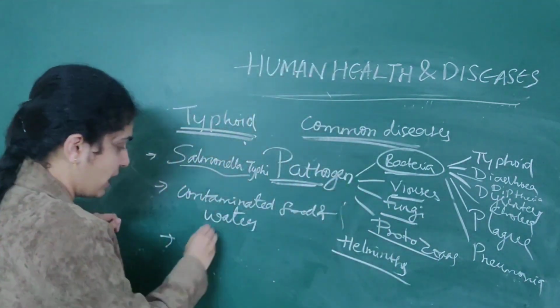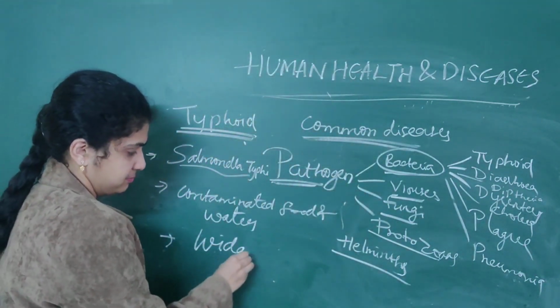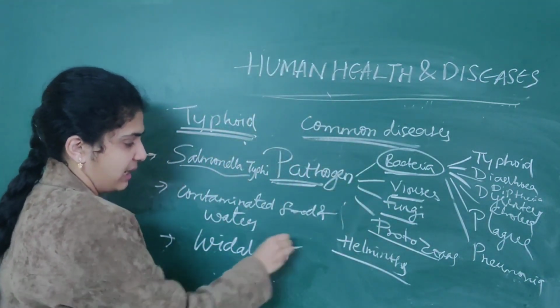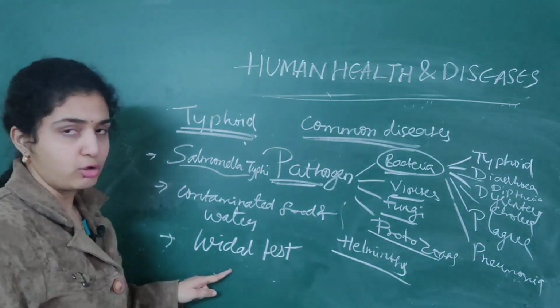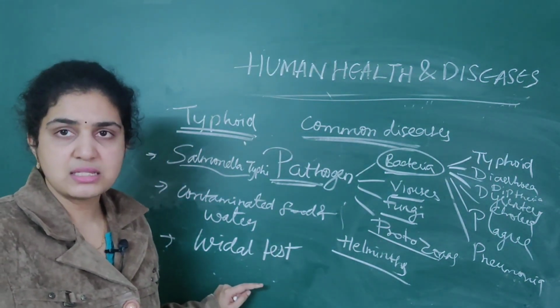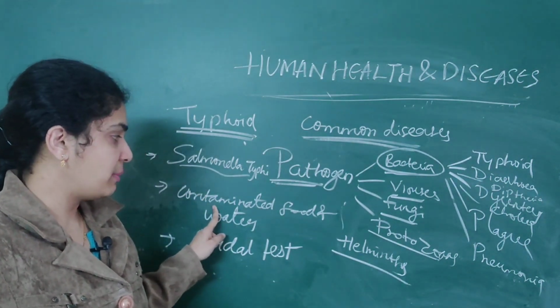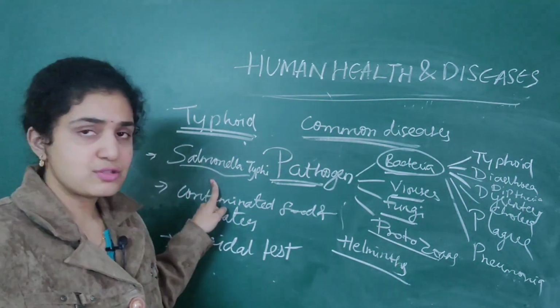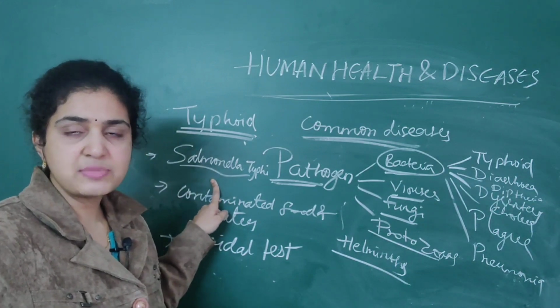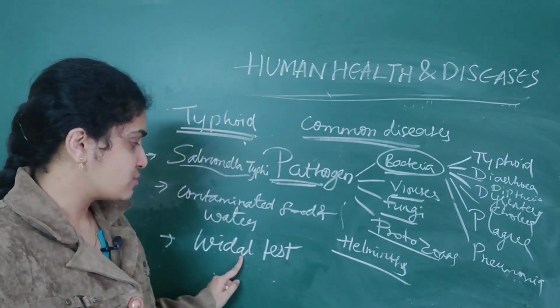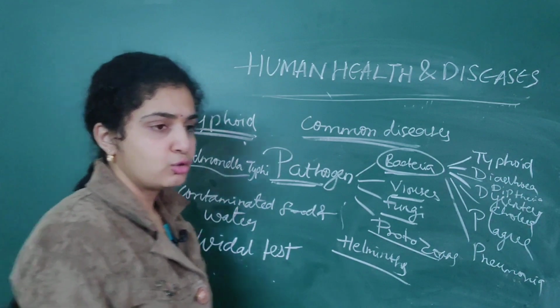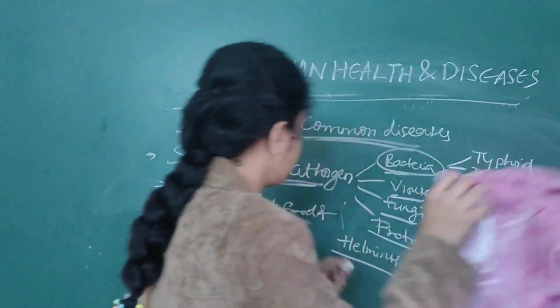The Widal test. The Widal test plays an important role in identifying typhoid. So it is spread through contaminated food and water, caused by the bacterium Salmonella typhi, and detected through the Widal test.